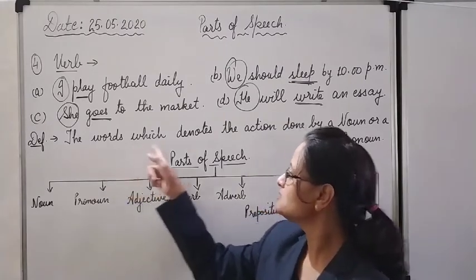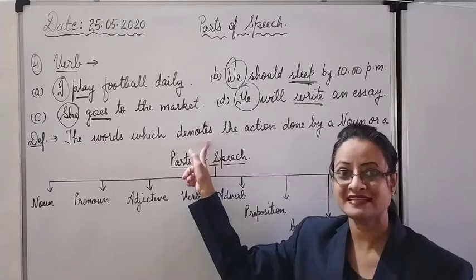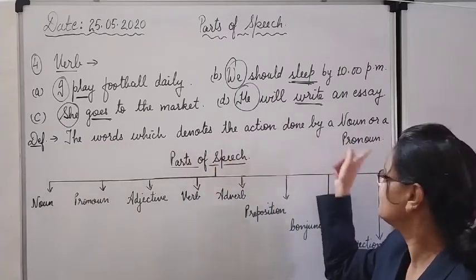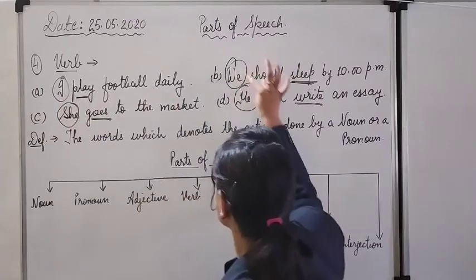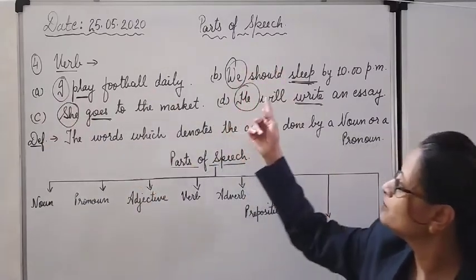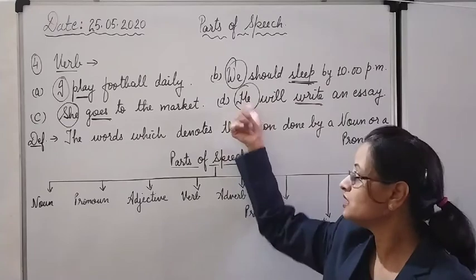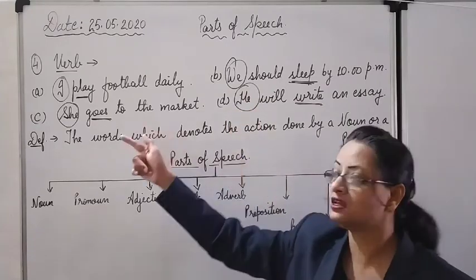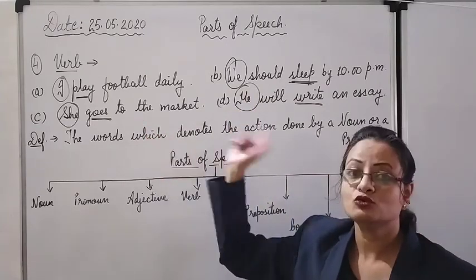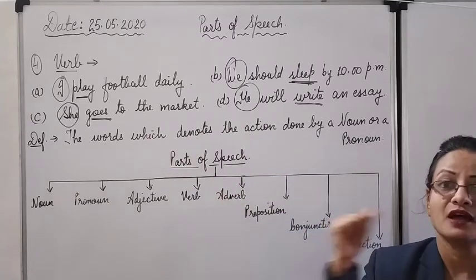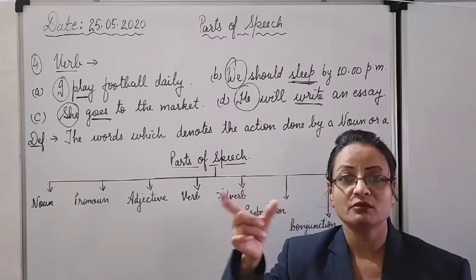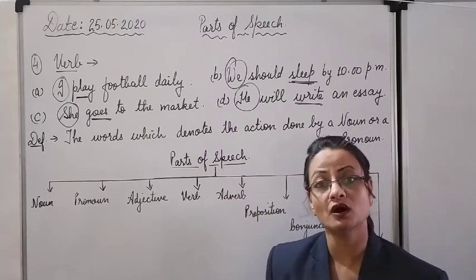The words which denote, describe, tell the action done by a noun or a pronoun. We have seen pronouns. If we replace these pronouns with nouns, he means Raman will write an essay. She, Kavita, goes to the market. This way, nouns or pronouns. So actions done by the noun or pronoun are denoted by a word which is called a verb.